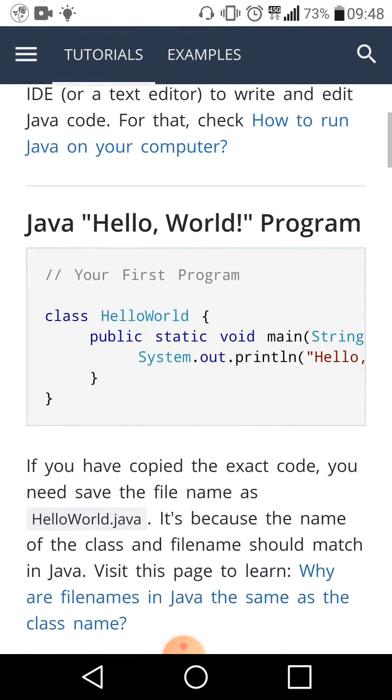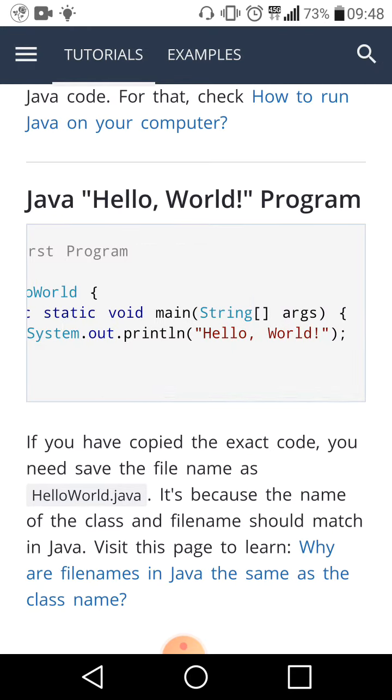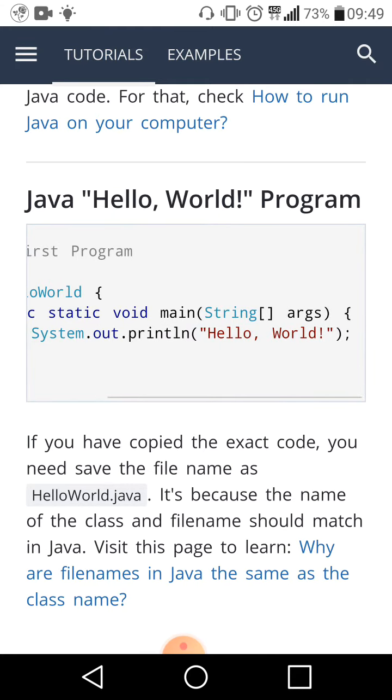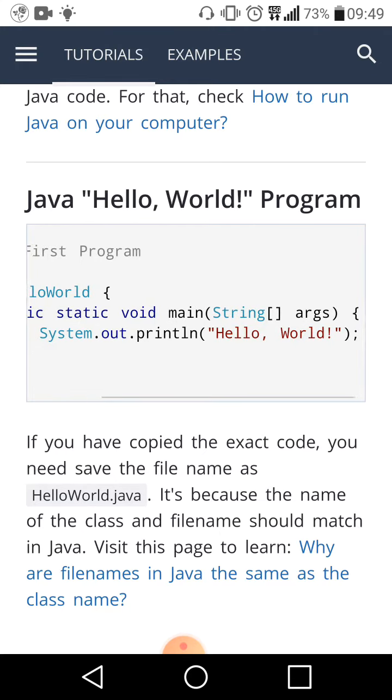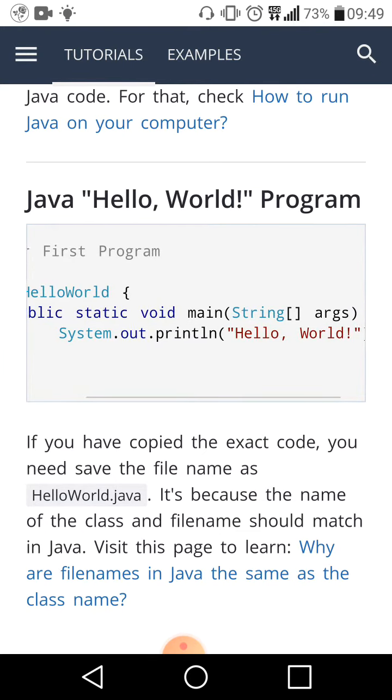Java Hello World program. We have class HelloWorld and public static void main(String[] args), and these must be in your code. System.out.println("Hello World"). This program's output is Hello World.